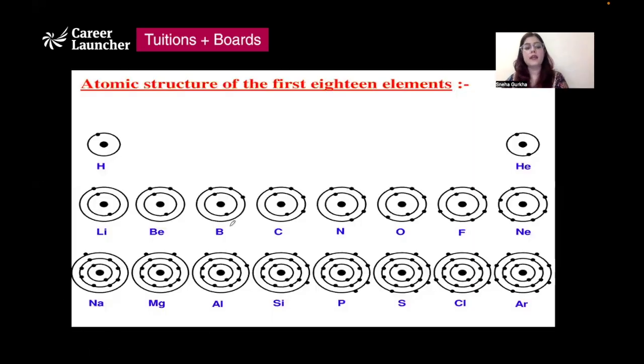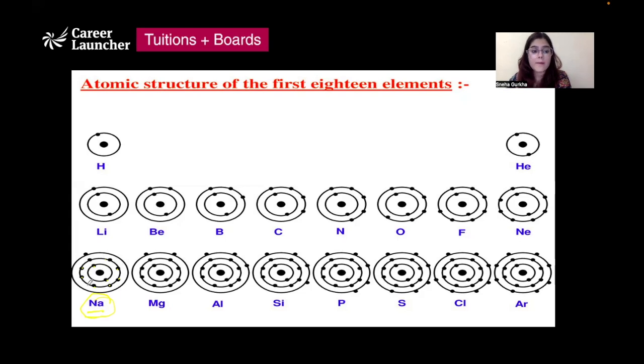So these are the atomic structures of the first 18 elements. Here we can see the number of electrons denoted by small dots along the orbit. If we take the example of sodium and count the number of electrons, 1, 2, so 2 in the first shell, then 3, 4, 5, 6, 7, 8, 9, 10.